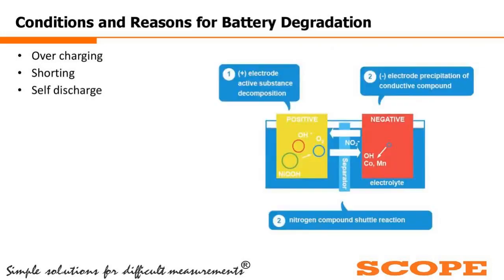Third is the self-discharge. As I've explained, the secondary batteries have this common feature, self-discharge, in which the chemical reaction will automatically happen, though you are not connecting the load to the battery. Because of this self-discharge, we need to regulate the charging and discharging cycle of the battery. So this is very important for the rechargeable or secondary type batteries.